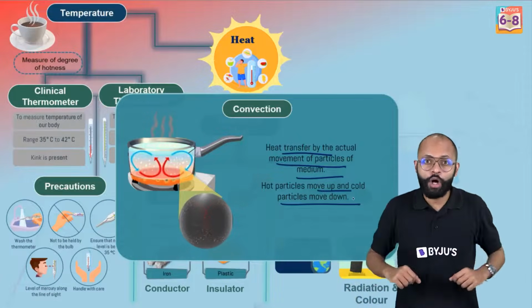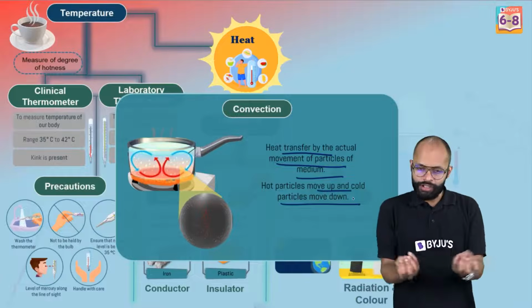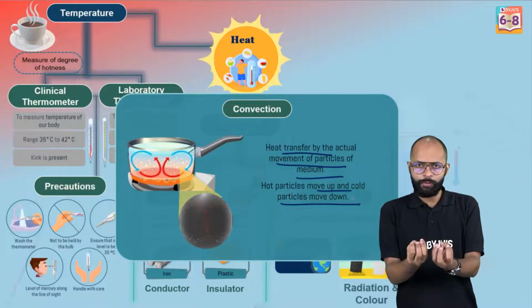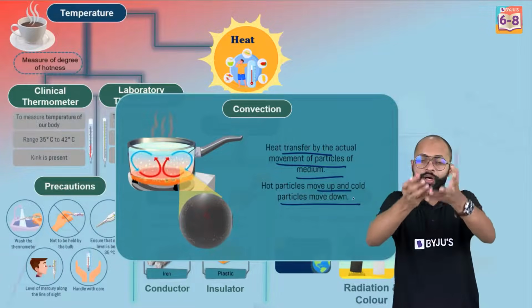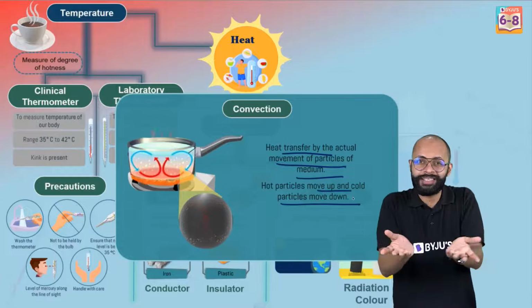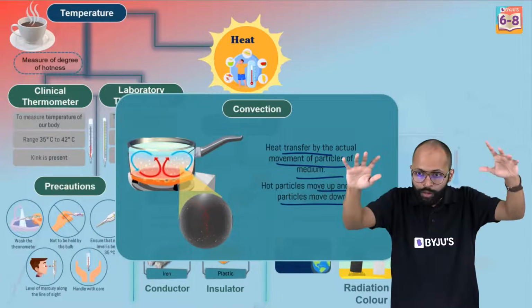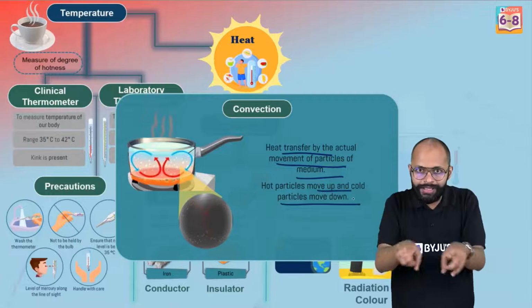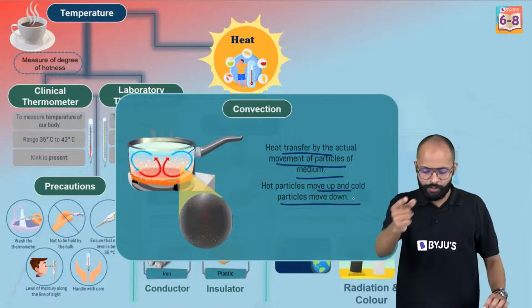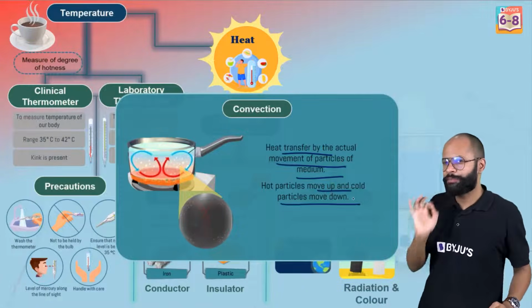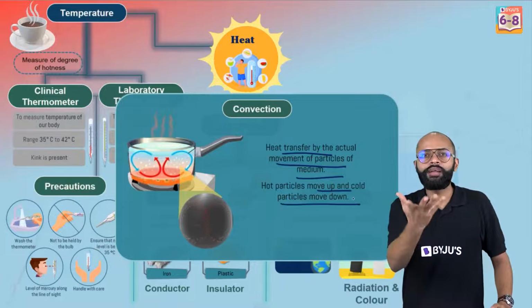When something becomes hot, its density decreases. तो नीचे से आप heat दे रहे हो, you are giving heat from the bottom. Hot particles will move up because they become less dense, है ना? Whatever is less dense, it will move up. Whatever is more dense will come down. And these are called convection currents, है ना? So this is what convection looks like. Mostly it happens in fluids like liquid and gases.